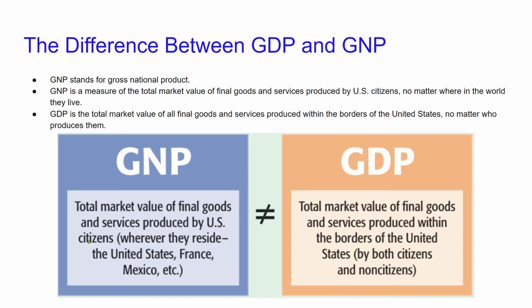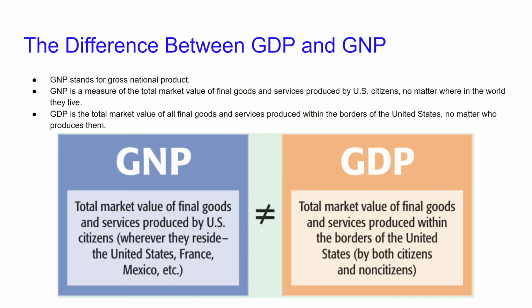Okay. Gross domestic product, though, is the total market value of final goods and services that are produced within the borders of the United States by either citizens of this country or by non-citizens, as long as they're here. Okay. And if you think about this, right, Volkswagen has car factories in the United States. So does Honda. The people that are working on the assembly line, most of the people that are working in management, they're Americans.